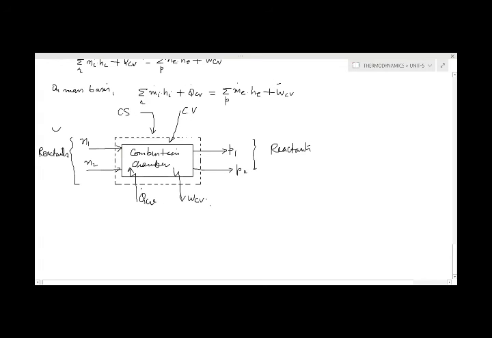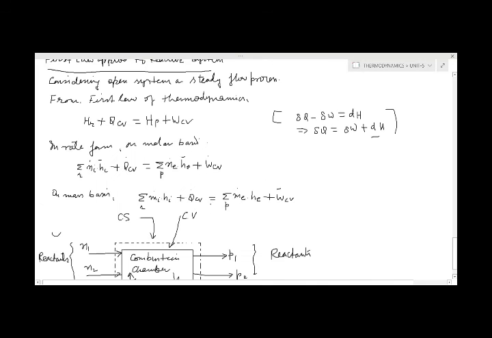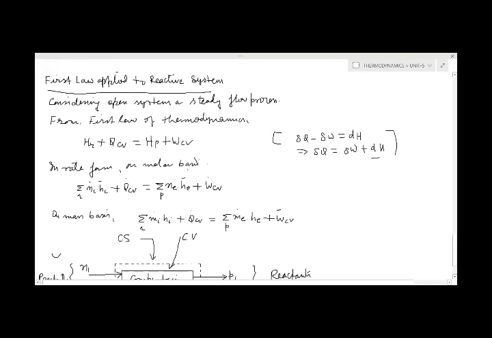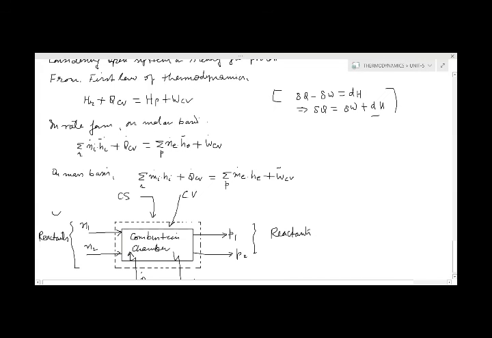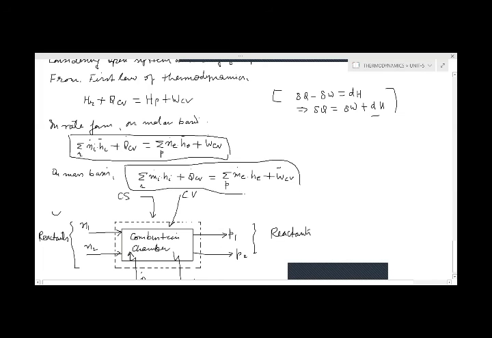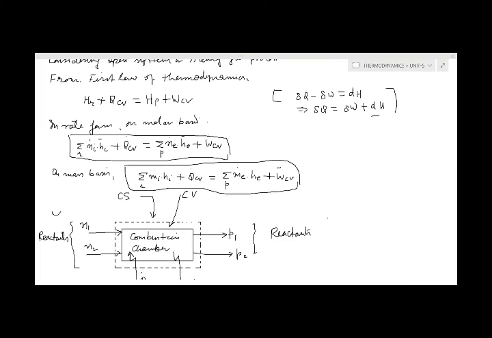When we apply the first law to this combustion chamber or reacting system, the equation can be written in these two forms, in general, for any reactive system with the open system or steady flow process. Actually, this is all about the reactive system as well as the enthalpy of formation.